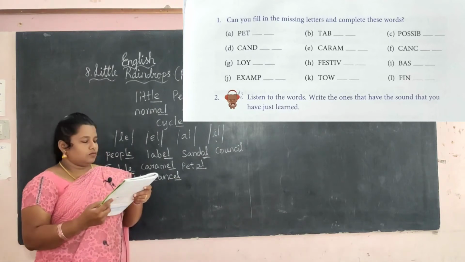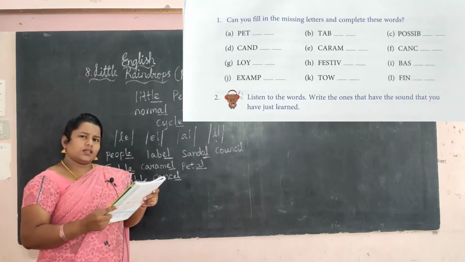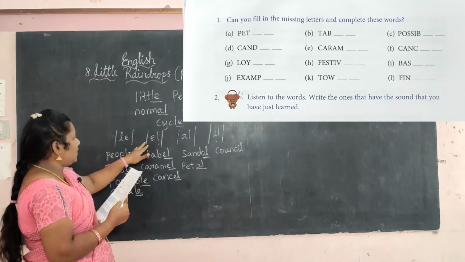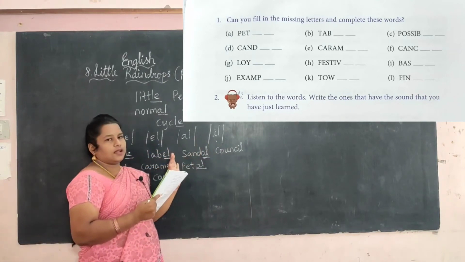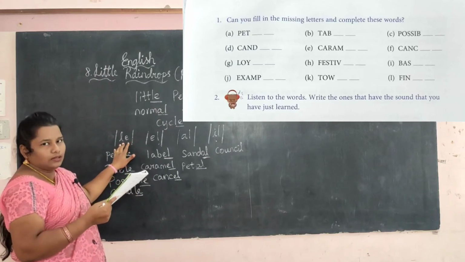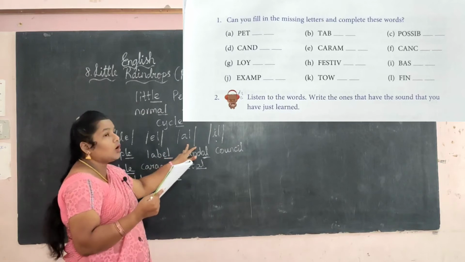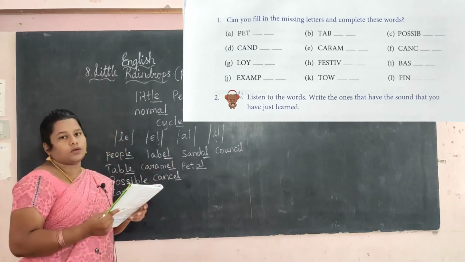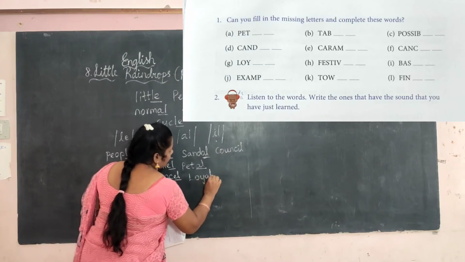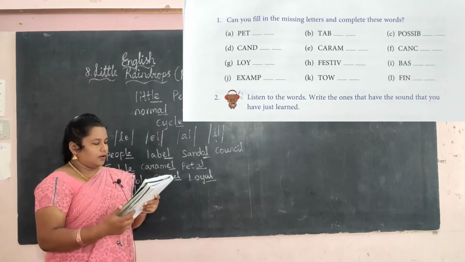See the fifth one. LOY. What is the word here? LOY. Yes. Which will come? LE, EL, AL, IL. You can say it with it: loyal. Yes, loyal means faithful, right? So loyal. AL. So in the missing letter we want to write AL. Next one.